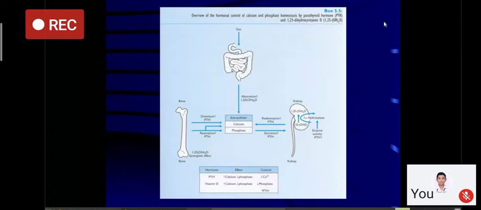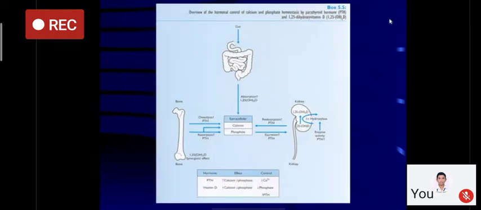Now, this is what we have discussed till now in previous slides, that from the gut there is absorption of calcium and phosphate. Now, this calcium phosphate absorption is stimulated by 1,25 dihydroxy vitamin D. Calcium is majority present in the bone. A small amount is present in the plasma. 50% of it is free, 50% is bound. Its regulation is happening at the level of the kidney.